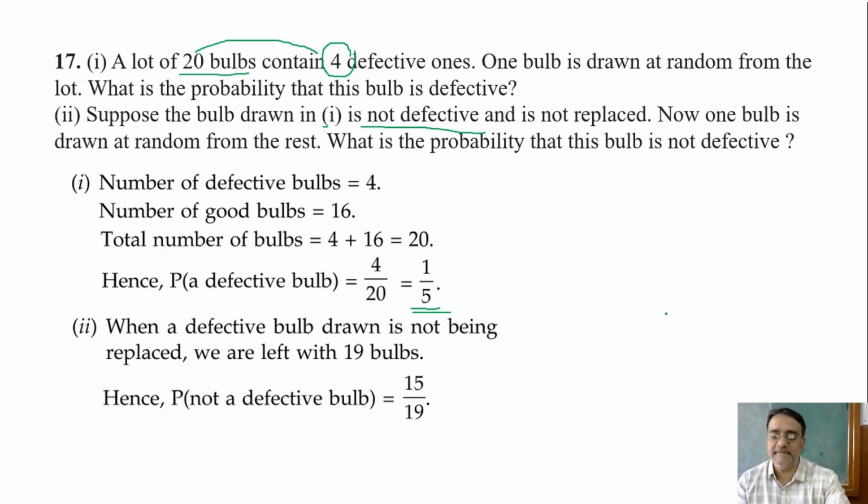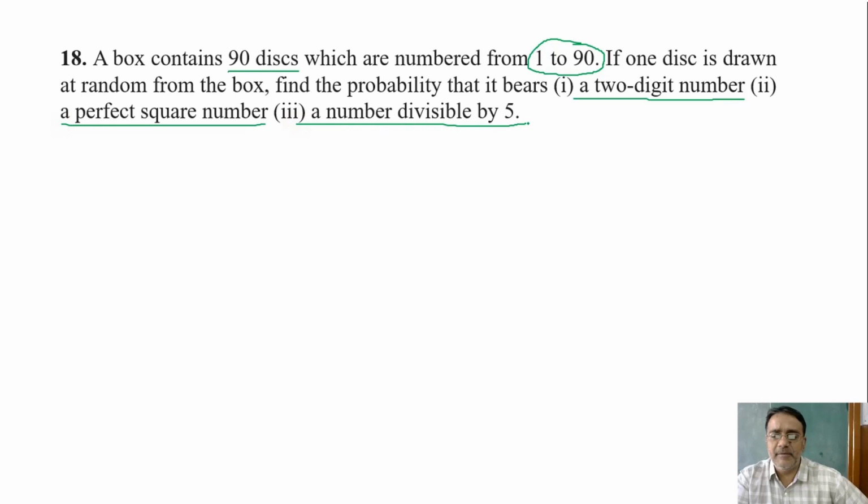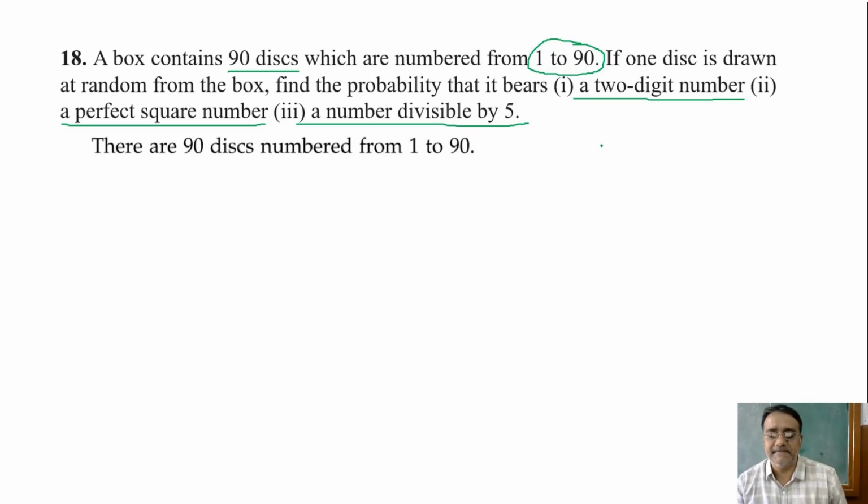Any doubt in this question? No, sir. Okay. Now we are moving towards one more very good question. A box contains 90 discs which are numbered from 1 to 90. If one disc is drawn at random from the box, find the probability that it bears a two-digit number, a perfect square number, a number divisible by 5. So how many total discs are there? 90, and all discs are numbered from 1 to 90.